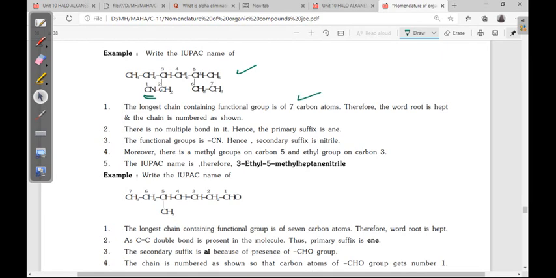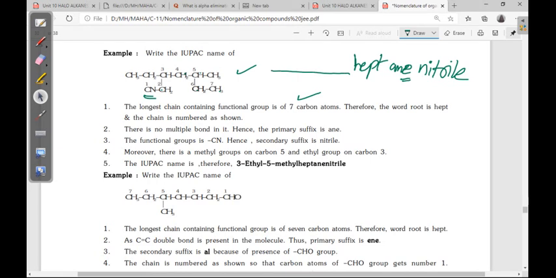So hept, 7 carbons, hept. Next the functional group is nitrile. So hept, single bond is there, that's why ane, then nitrile. In this case E you can write because there is no vowel problem. Heptanenitrile, the name is over.